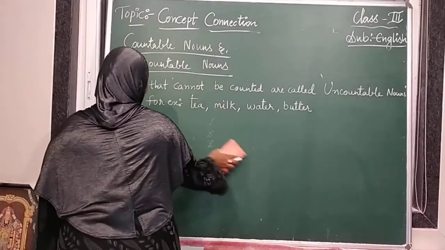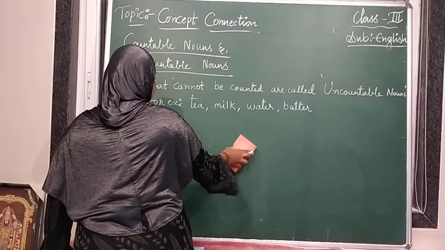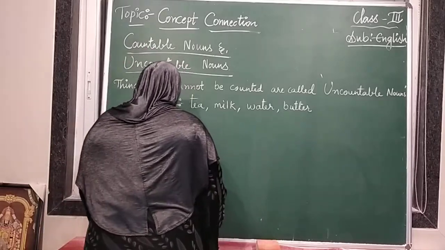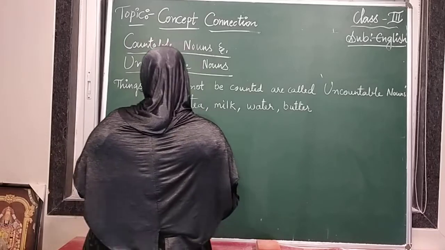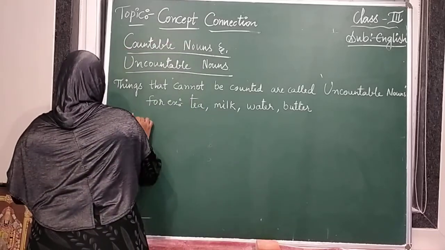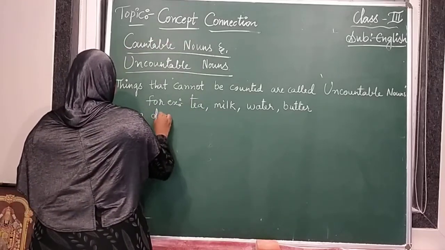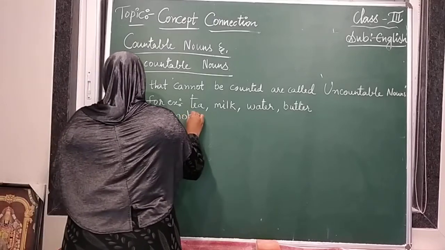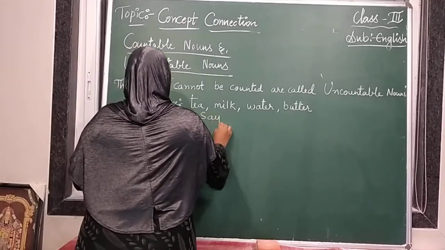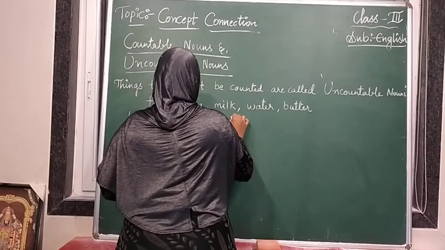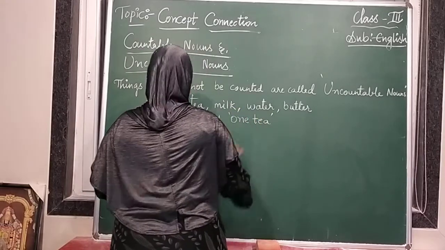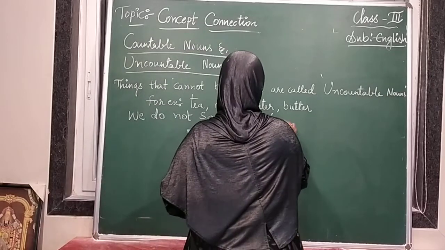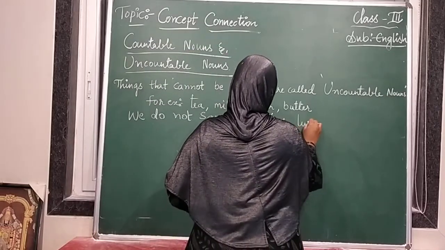So for example, you have seen tea, milk, water, butter. We do not say one tea. We cannot say one tea or two milks.